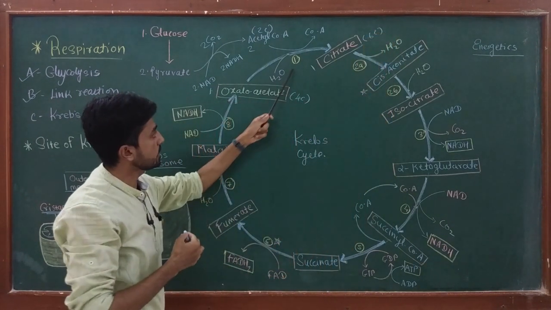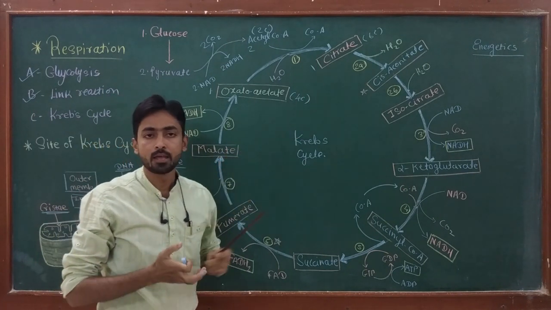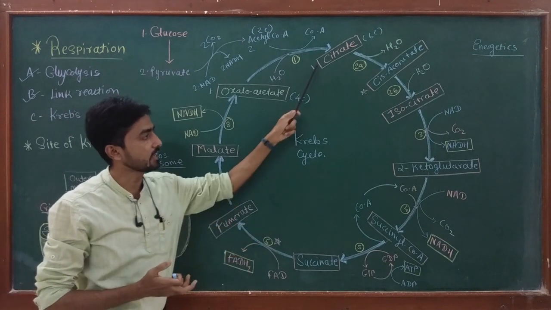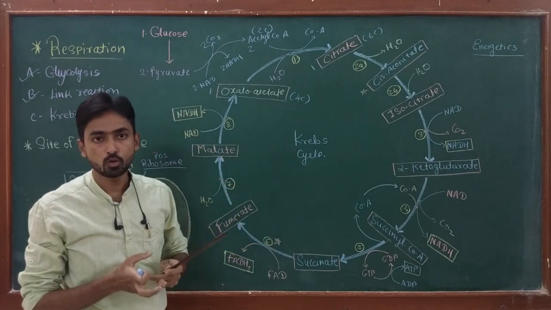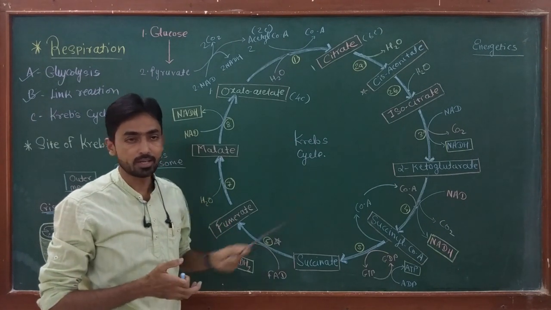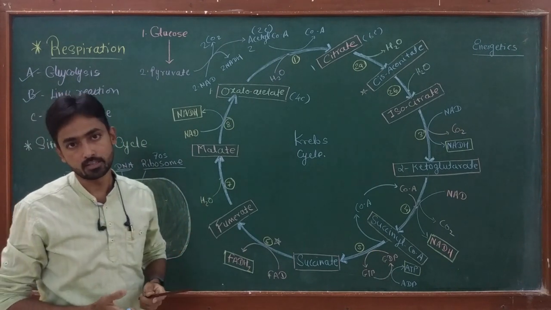Okay, so in the first reaction, oxaloacetate converts into the 6-carbon compound citrate. So this cycle is called the citric acid cycle. Okay, this citrate is a molecule with a tricarboxylic acid containing structure. So we can also call this cycle the tricarboxylic acid cycle or TCA cycle.